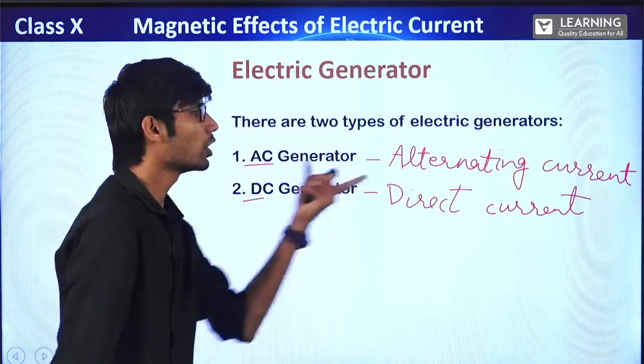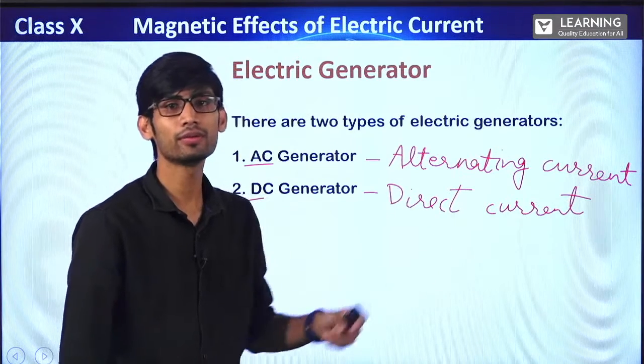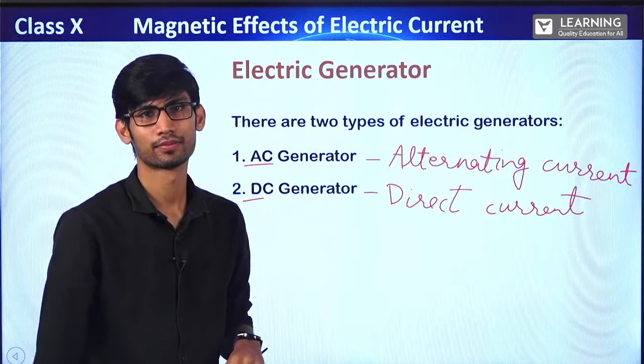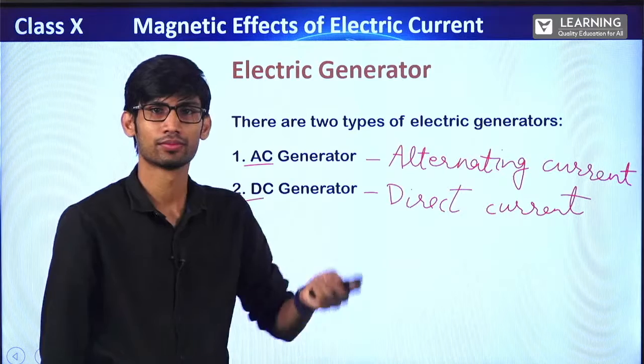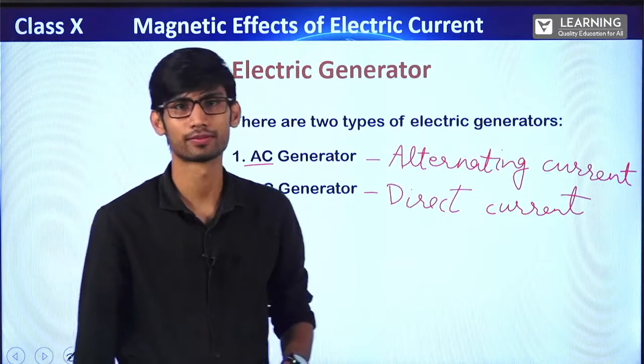Alright. So alternating current means for half a loop, the direction of current will be one way, and for the other half loop, the direction of current will be different. So every half loop, the direction of current will change. In one complete loop, the direction of current will change 2 times.